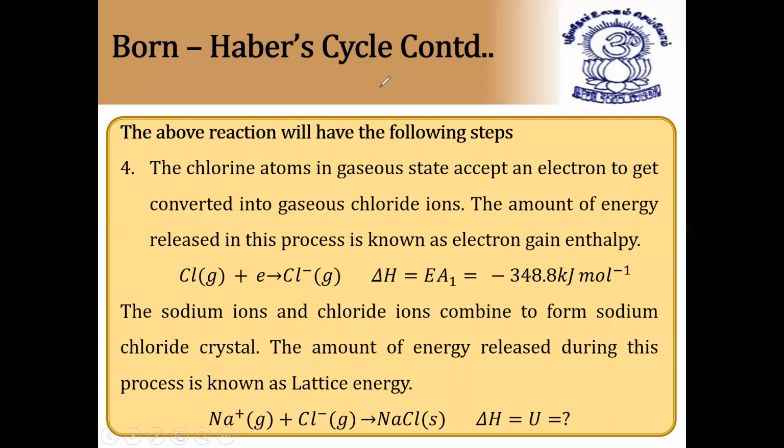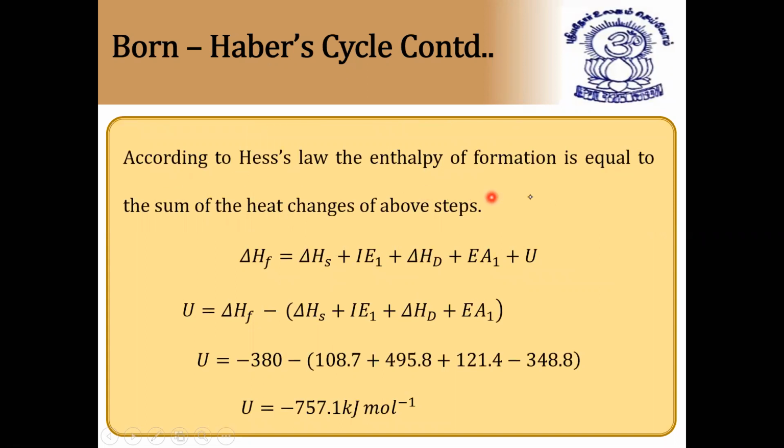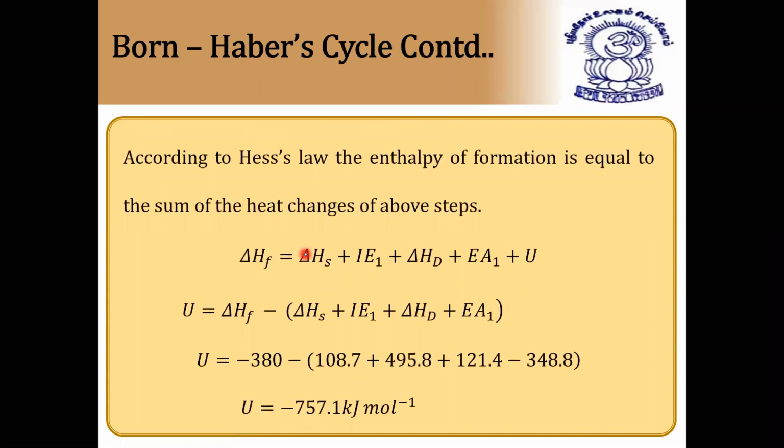This is based on Hess's law of constant heat summation. According to Hess's law, the heat of formation is equal to the sum of the heat changes of the above steps. So if you add all the above steps, delta H of formation of sodium chloride is equal to delta H of sublimation, the first one; ionization, the second; the third, delta H of bond dissociation enthalpy; the fourth step, electron gain enthalpy; and the fifth step, finally, energy release.